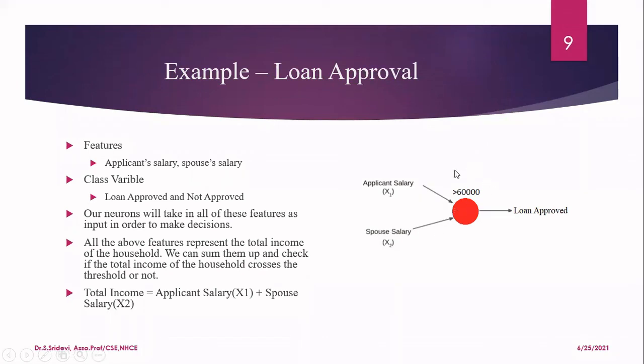Then in the bank, they will set some threshold. If they set the threshold such that if the salary is greater than 60,000, then they will approve the loan. Otherwise, they will not approve the loan. That threshold is what we are going to set in the activation function. So the activation function will take these two inputs, apply the weights to them, and find the total sum. If the total sum is greater than the threshold, the loan will be approved. If it is not greater than 60,000, the loan will not be approved. So that is an example here.